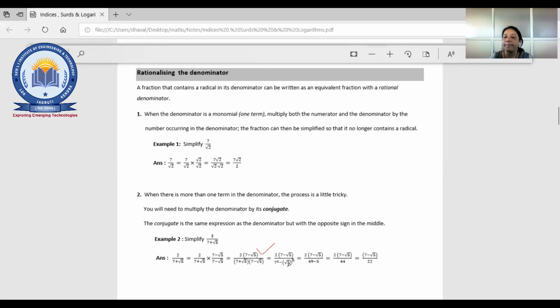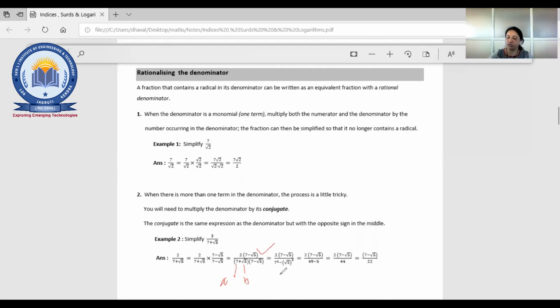So you know a plus b, a minus b gives a square minus b square. For example, a is 7 and b is root 5. So we get 7 square minus root 5 whole square, right?